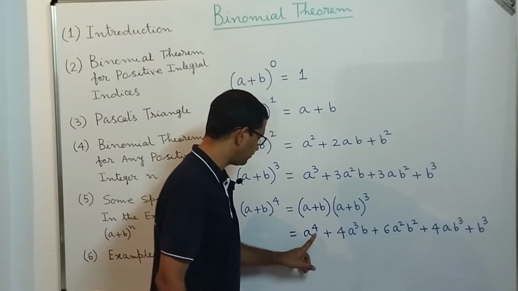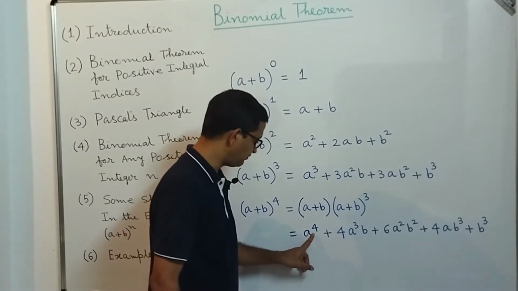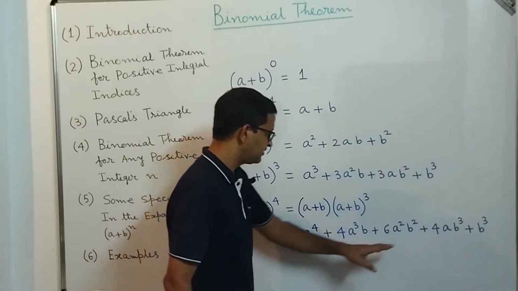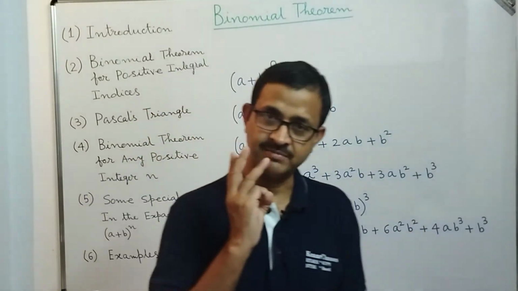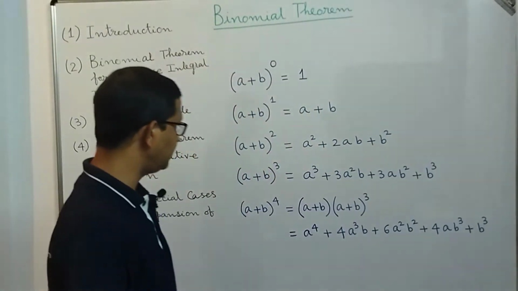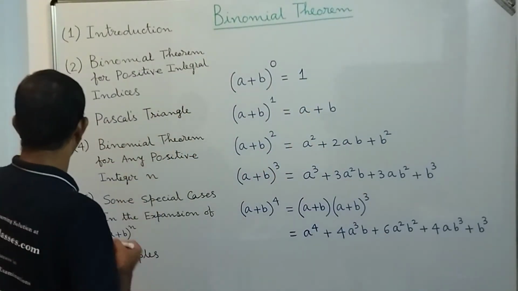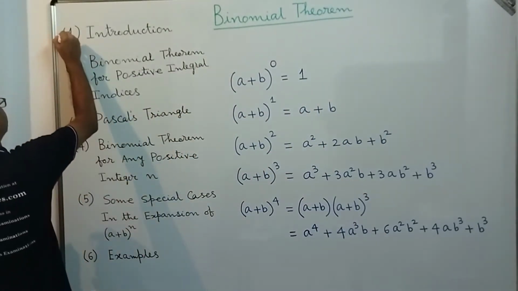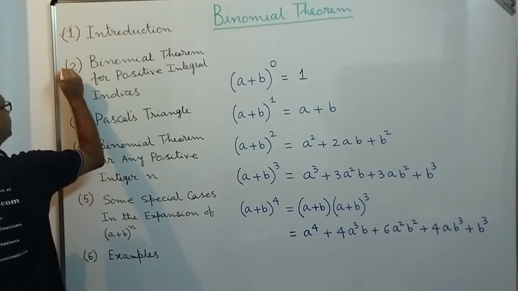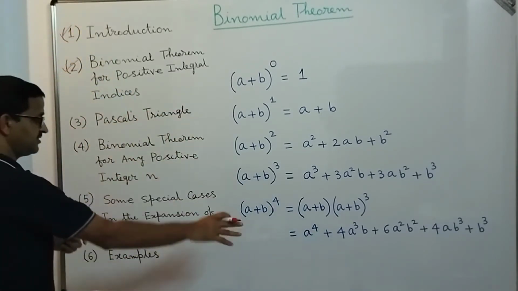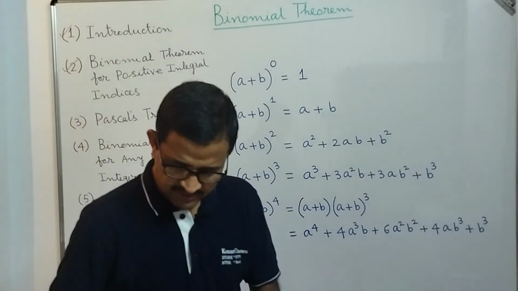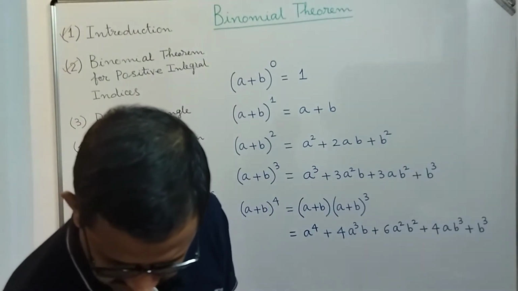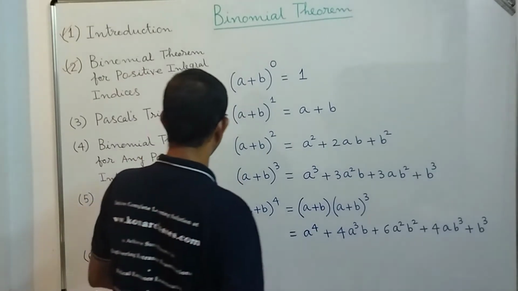Power of A is 4, power of B is 0 here. So 4 plus 0 is 4. Similarly for the other terms. So these are the three important observations we have noticed. Now, so far we have discussed the introduction, then the binomial theorem for positive integral indices. Now that leads to the construction of a different triangle that is called Pascal triangle.